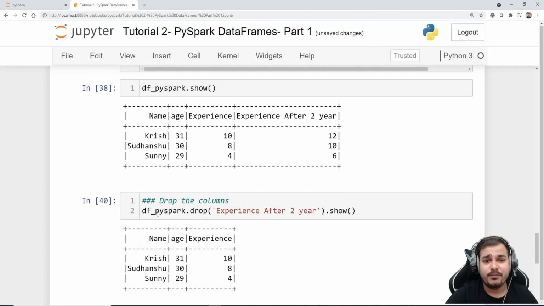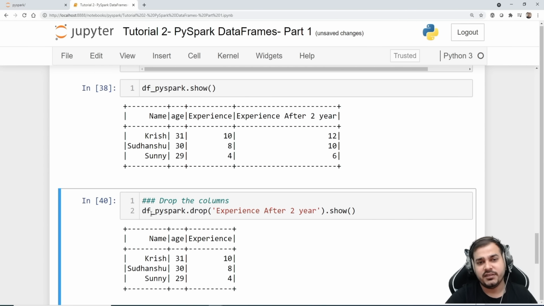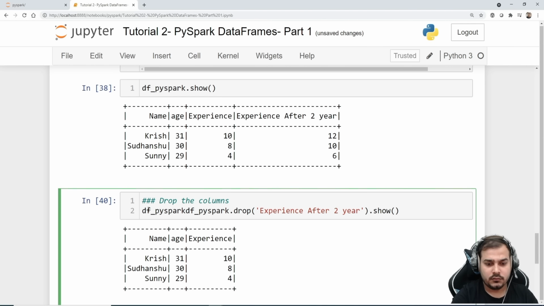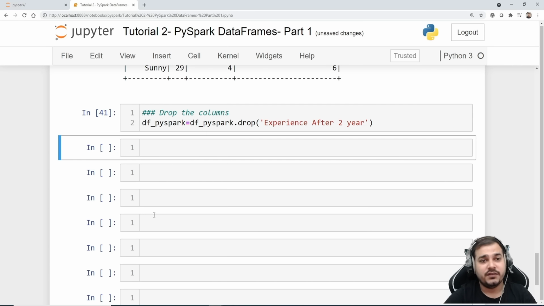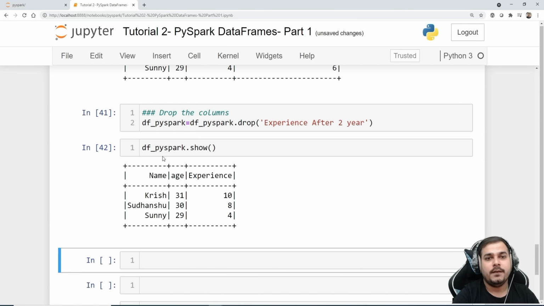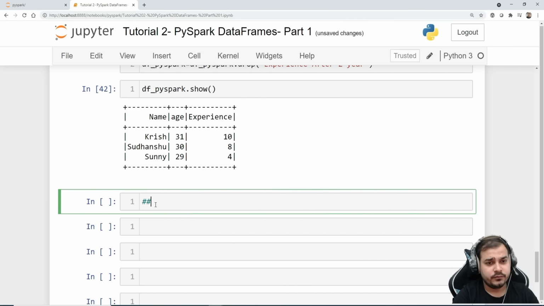Again, this is not an in-place operation. You need to assign it to a variable. Very much simple. So let me just assign it to a variable, and please make sure that you remove this dot show, since dot show is the functionality, right? Now if I write dot show, here you will be able to see all the elements. Good. Now let's go ahead and see how to rename the column.